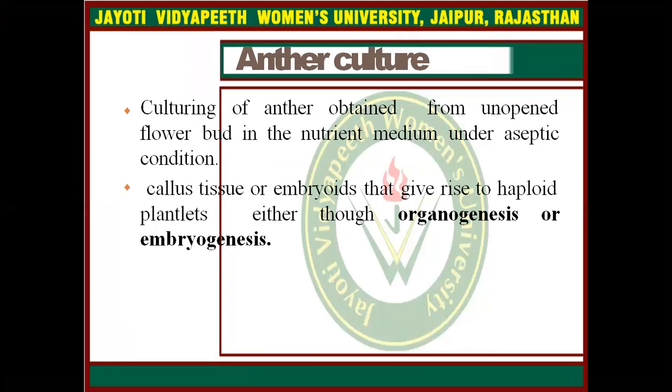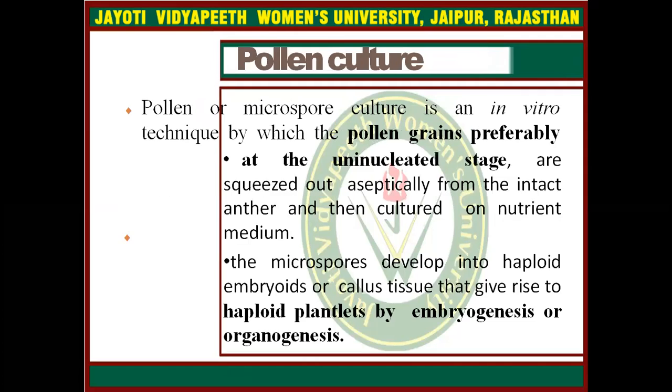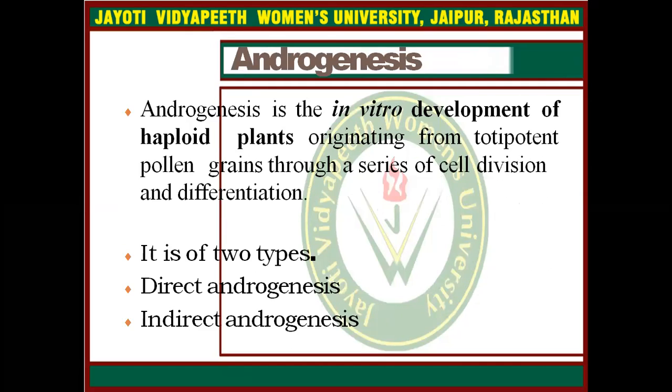In anther culture, anthers obtained from unopened flower buds are cultured in nutrient medium under aseptic conditions. Callus tissue or embryoids give rise to haploid plantlets either through organogenesis or embryogenesis. Pollen or microspore culture is an in vitro technique by which pollen grains, preferably at the uninucleate stage, are squeezed out from the intact anther and then cultured on nutrient medium. Anther culture is synonymous with androgenesis.